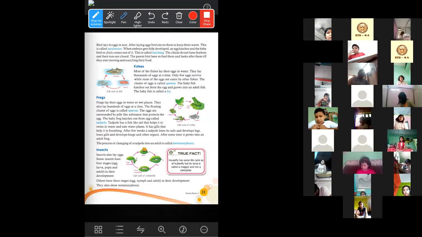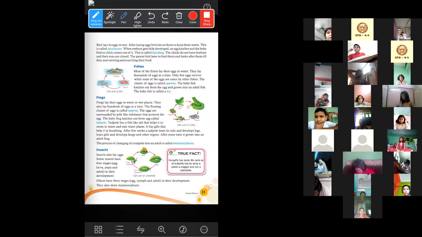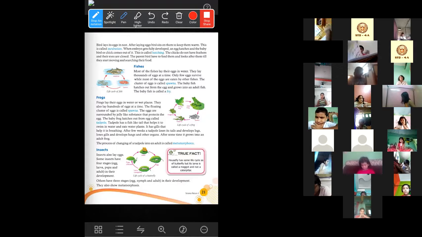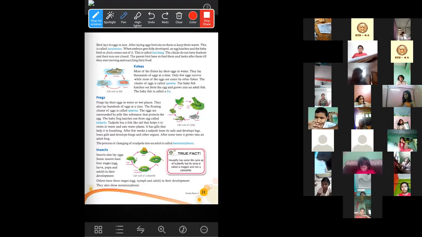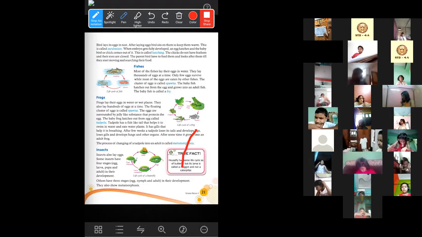The floating cluster of eggs is called spawn. In fishes also you have seen that the cluster of eggs is called spawn. In frogs also, the cluster of eggs is called spawn. The eggs of the frogs are surrounded by a jelly-like substance. That jelly-like substance protects the egg from any outer injury. The baby frog hatches out from the egg. That baby frog is called a tadpole. You can see it in this picture also.